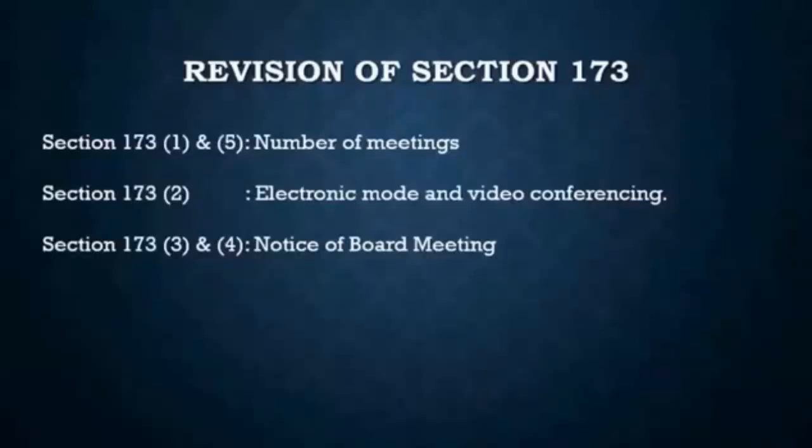Now, 7 days does not mean that in any circumstance you will have to give a notice 7 days prior to the meeting. No, there may be certain urgent situations, urgent transactions that have to be discussed, and you don't have time for that. So you could give a shorter notice, right? But for that, there is a condition that if you are giving a shorter notice, at least one independent director should attend the meeting.